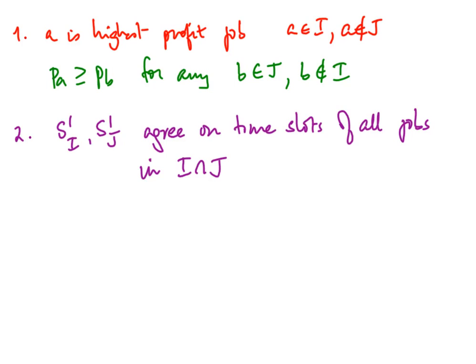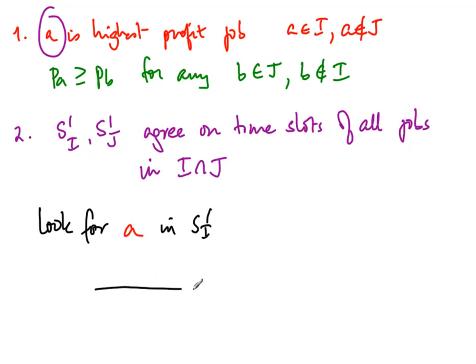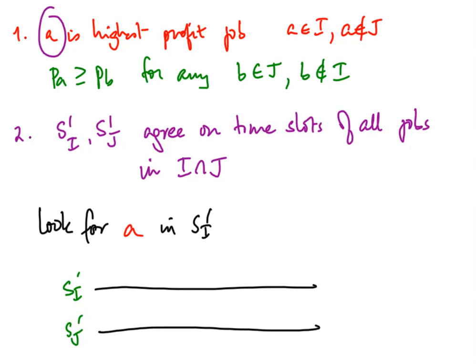So what we do is we now look for that job A that we have identified earlier, the biggest one here. So we look for this job A in S prime I. If I look at S prime I, there is some position where the job A occurs.